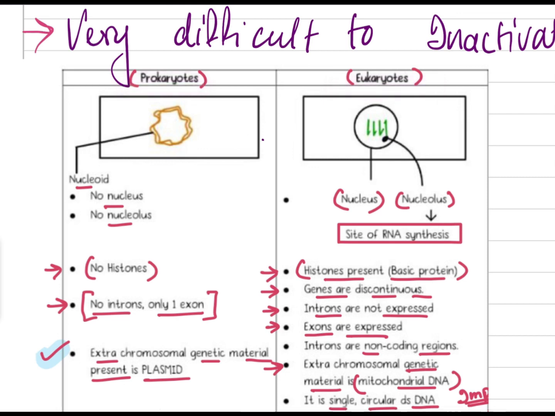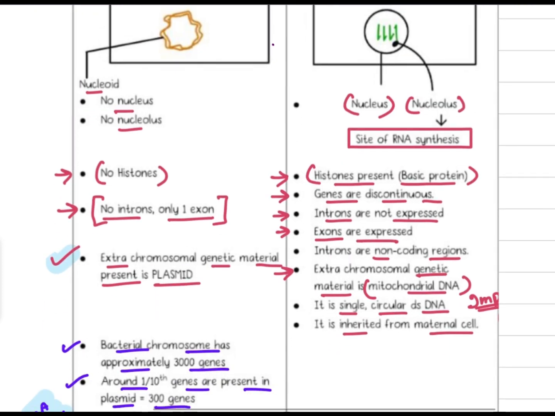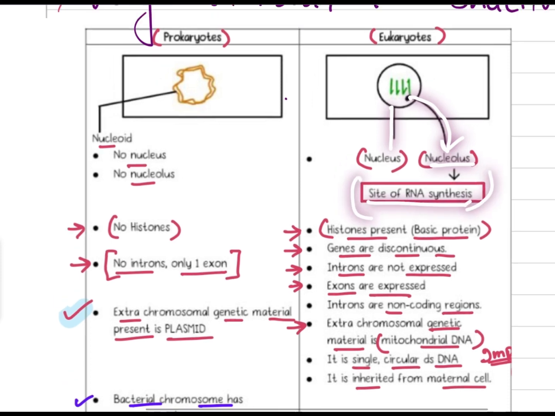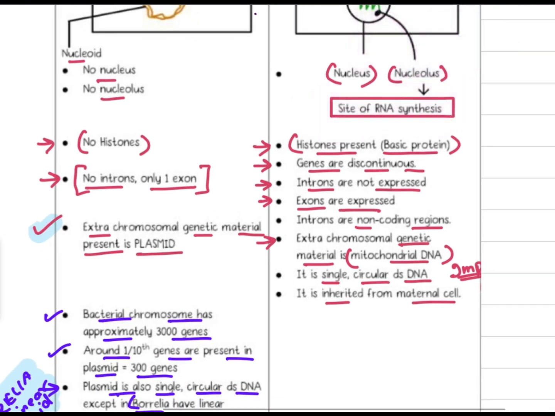Now, some differences between prokaryotes and eukaryotes. Just the normal beginning. Prokaryotes are primitive and eukaryotes are modern. Prokaryotes have no nucleus, meaning not a well defined nuclear membrane. But in case of eukaryotes, you can see the nucleus, and inside it there is the nucleolus, and the nucleus is the site for RNA synthesis. So they are well defined. We all know this from basic school level.